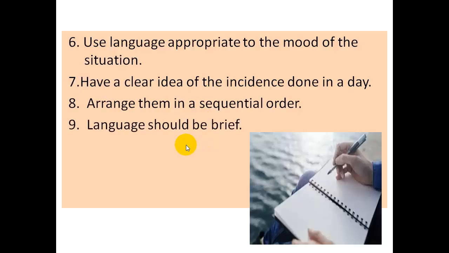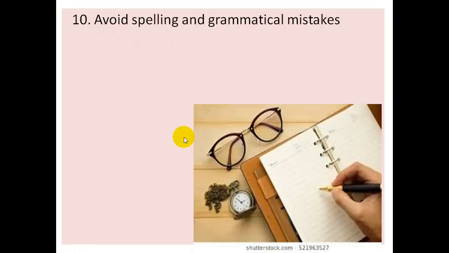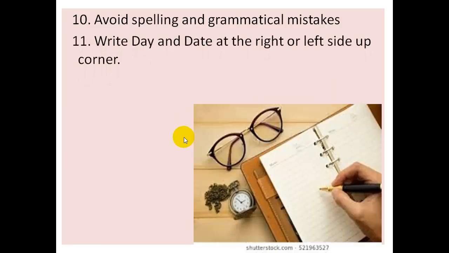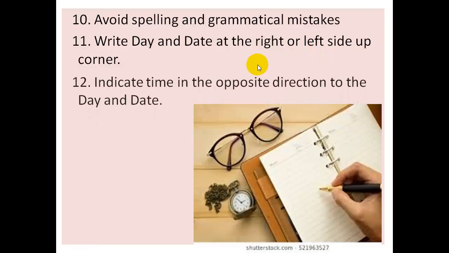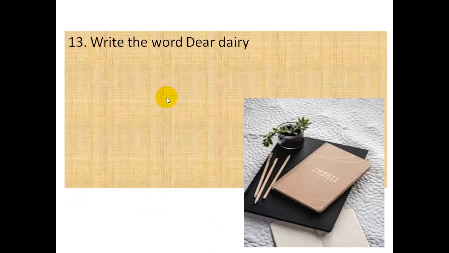Next, language should be brief and understandable to the examiner. Keep that in your mind. Next, avoid spelling and grammatical mistakes. Then write the day and date at the right or left side corner. You can write anywhere, but the time should be opposite to the date and day. Now write the words dear diary. It should be followed by a comma. Here you must write a comma after dear diary.